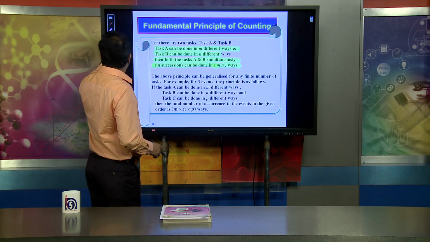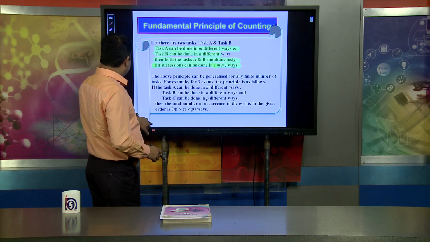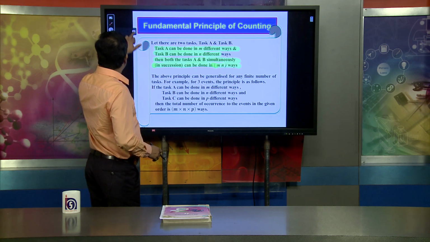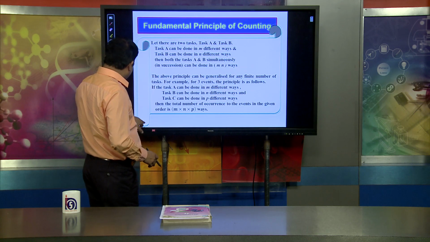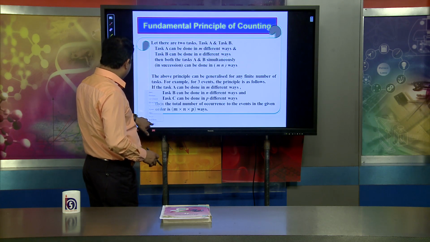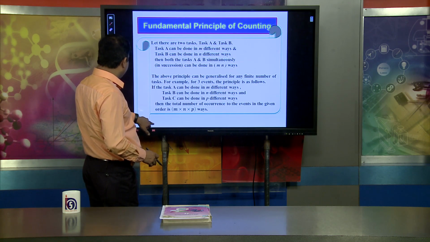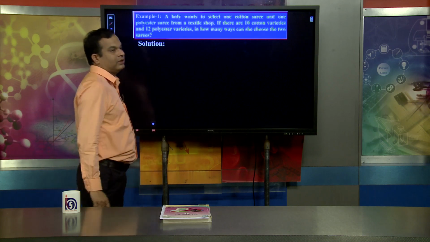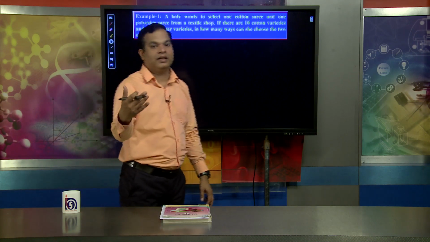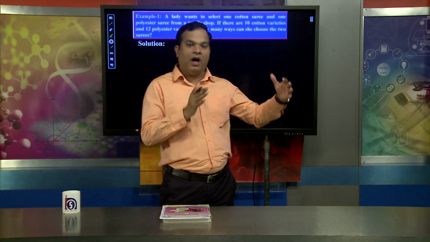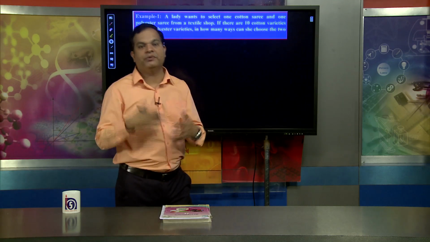Dear learners, when talking about permutation and combination, besides the fundamental principle of counting, we must also understand how to arrange, how to choose, and how to select.